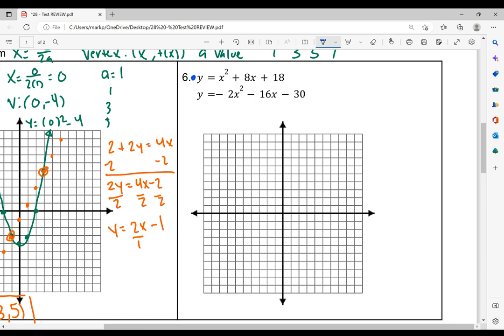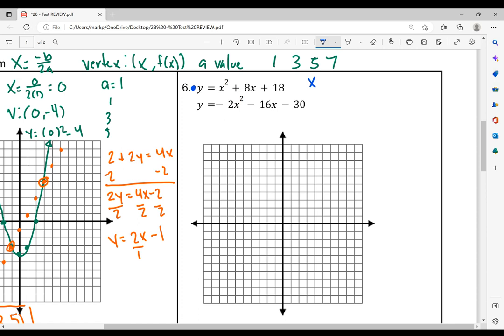So again, we're going to do the opposite of b over 2a. So x equals the opposite of b. So b is 8. So that's going to be negative 8 over 2 times a, which is 1. So negative 8 divided by 2 is negative 4. So for my vertex, I have negative 4, comma, and now we're going to find that y value. So we plug it in.